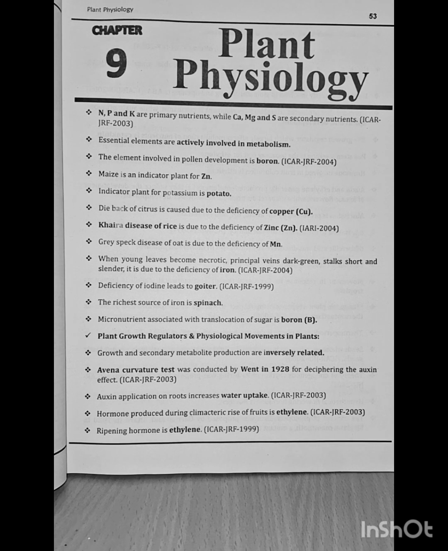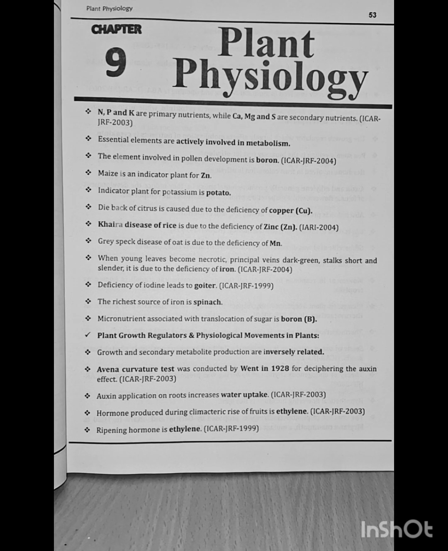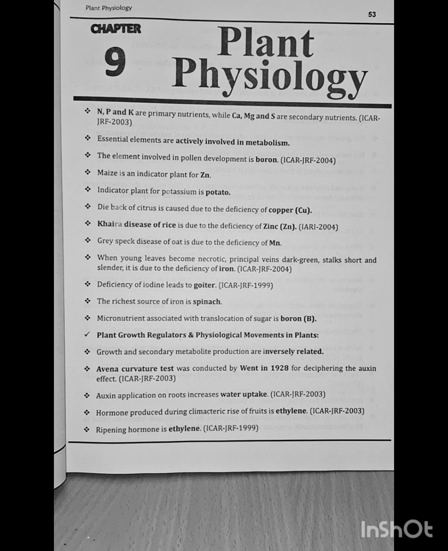Nitrogen, phosphorus, and potassium are primary nutrients, while calcium, magnesium, and sulfur are the secondary nutrients for plant growth. That is a question asked in ICAR JRF 2003. Essential elements are actively involved in metabolism. The element involved in pollen development is boron. Question asked in ICAR JRF 2004.